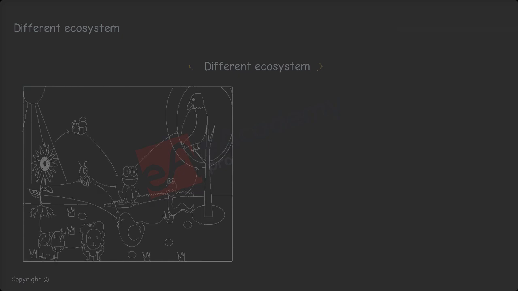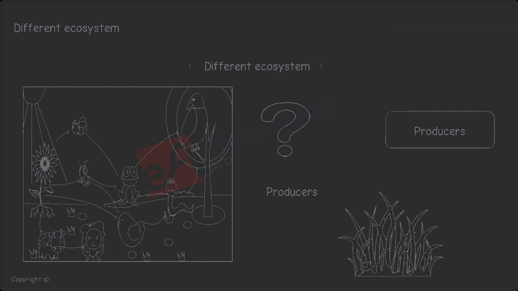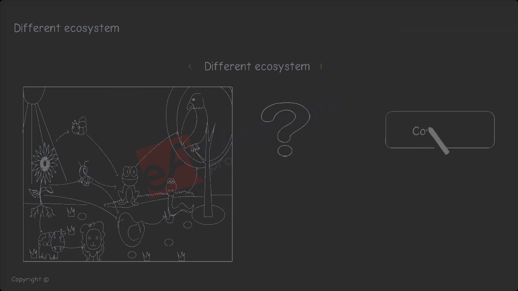Based on the given picture, try to answer the questions. Question 1: who are producers in this food web? Answer: plants are the producers in this food web as they produce their own food. Number 2. Which are consumers? Answer: in this image, the consumers, you can give examples like bees, grasshoppers, frog, etc.